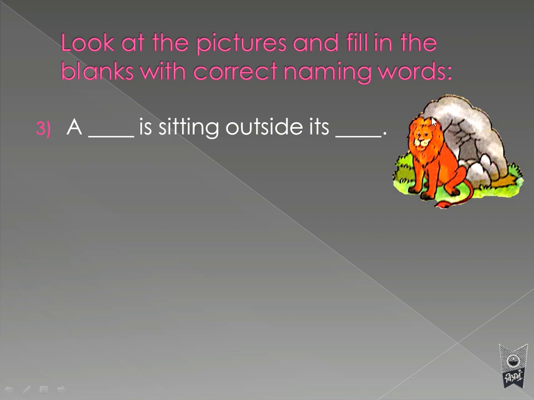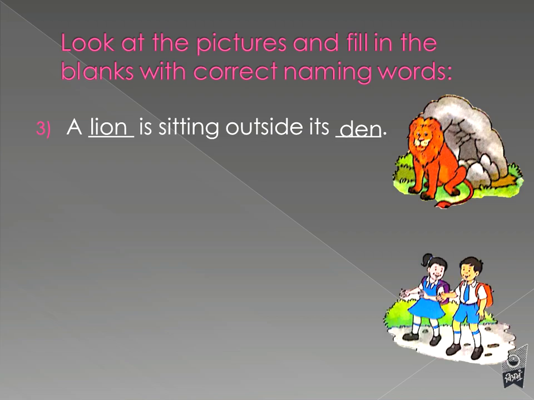A lion is sitting outside its, what is it called? Den. Okay. Chalo. Let's fill in the blank. A lion, L-I-O-N, lion, is sitting outside its den. Den. Okay, very good.